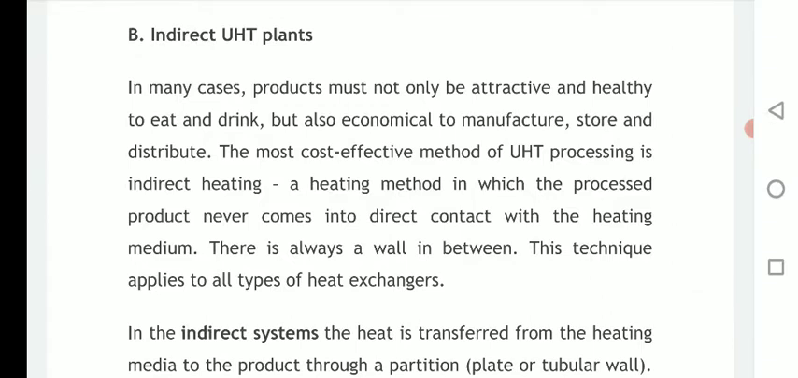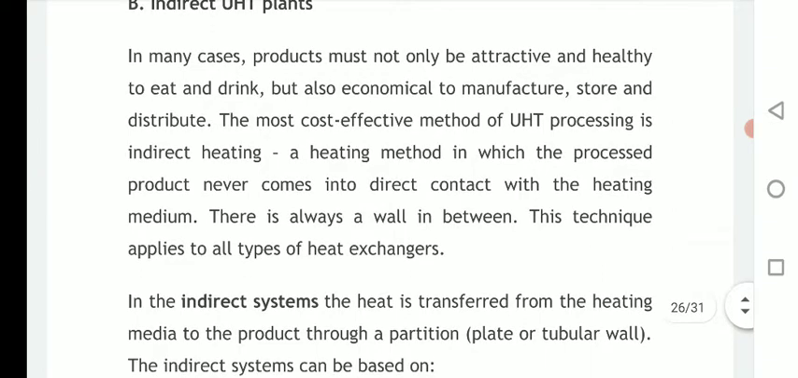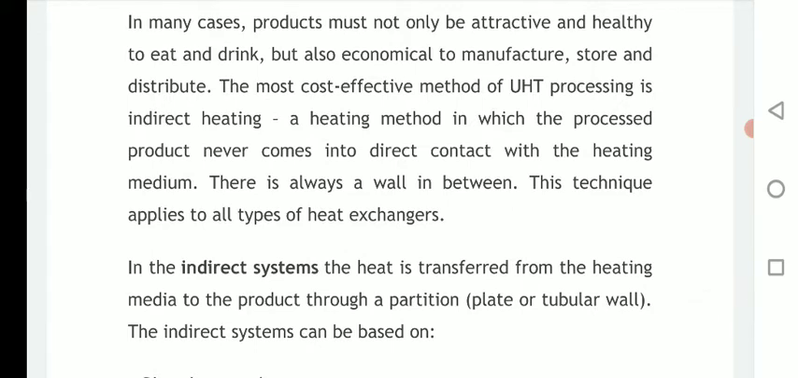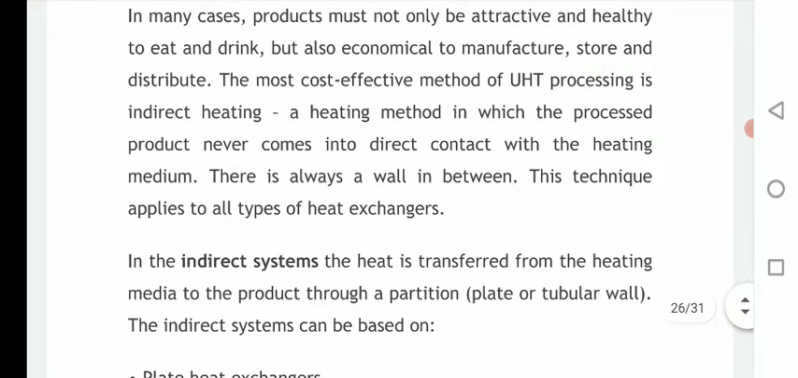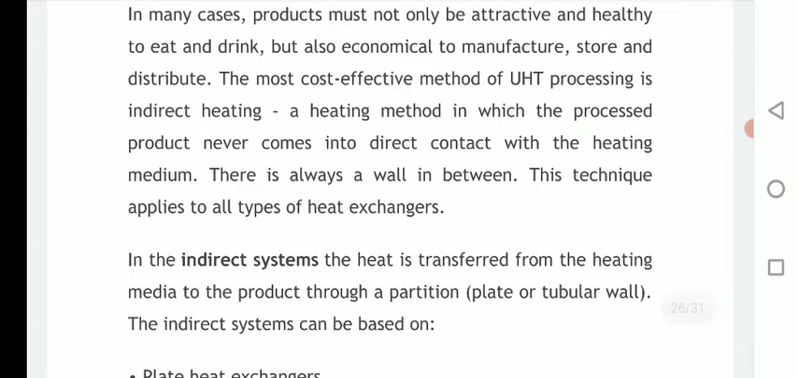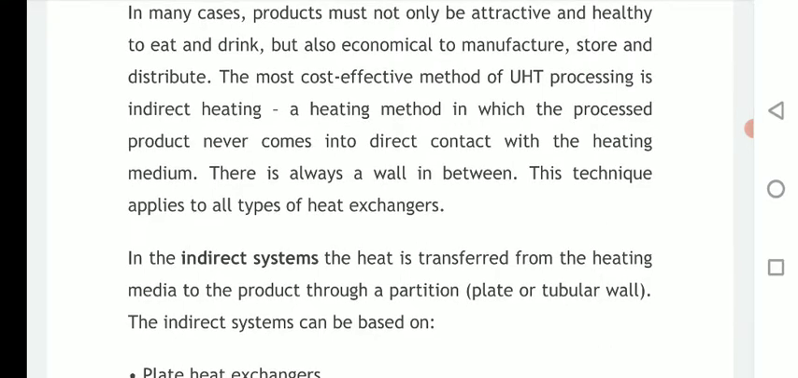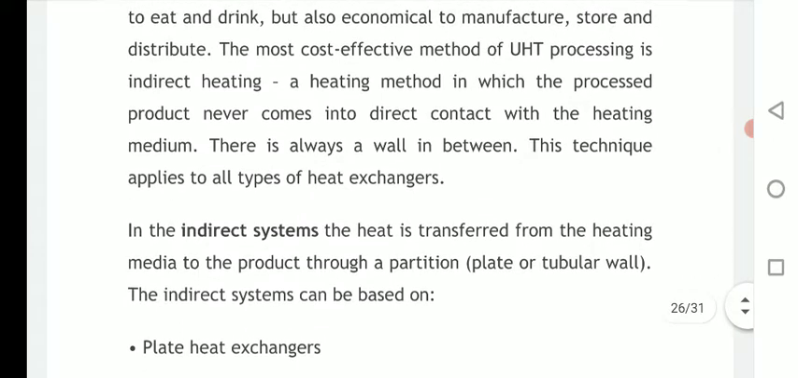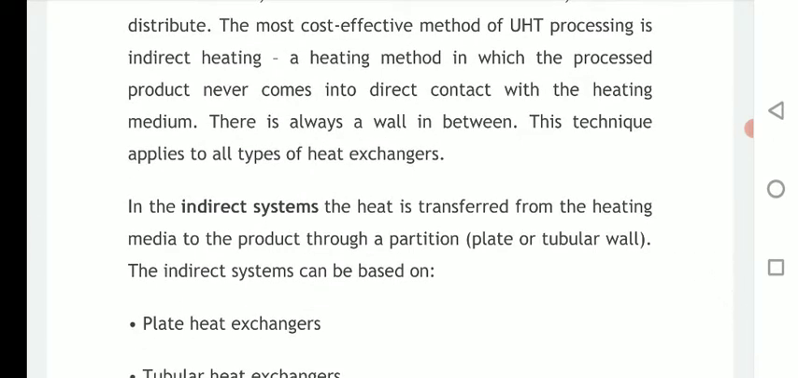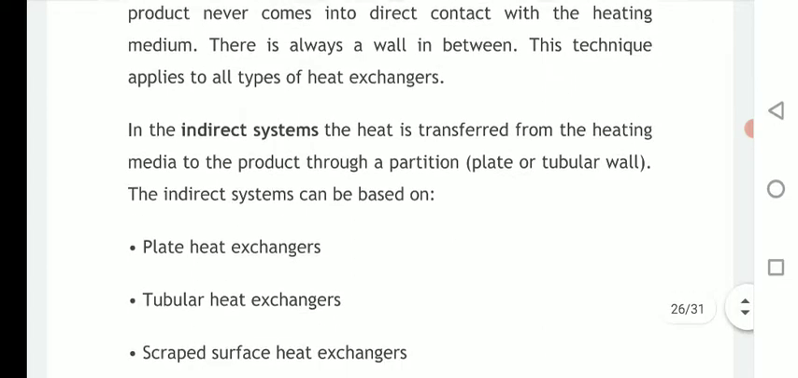So in many cases the product must not only be attractive and healthy to eat and drink, but also economical to manufacture, store and distribute. So the most cost effective method of ultra high temperature processing is indirect heating, a heating method in which the processed product never comes into contact with the heating medium. So this is the main feature of indirect heating: the product does not come into direct contact with the heating medium. So there is always a wall in between these two mediums. So this technique applies to all types of heat exchangers.